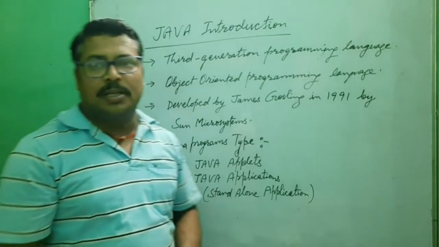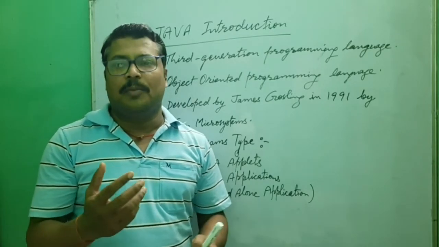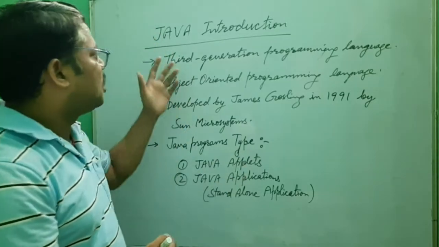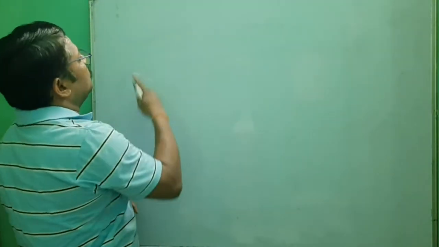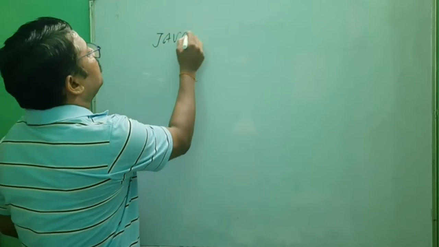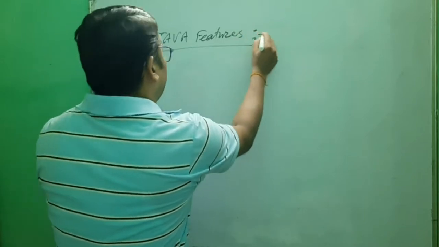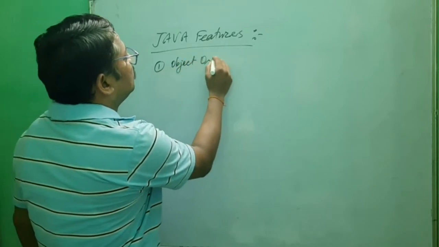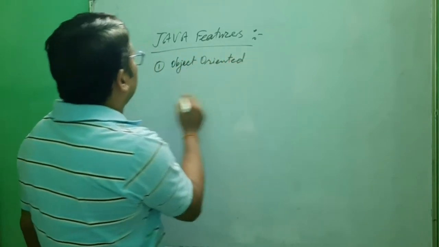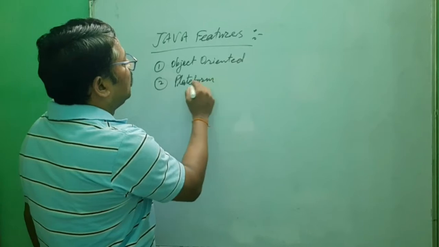Now we understand another portion of Java, that is how Java works, how Java performs operations and which type of features Java contains. Okay, we are going to discuss the Java features. Which type of features does the Java programming language have? First, this is an object-oriented programming language. Second is that it is platform independent.